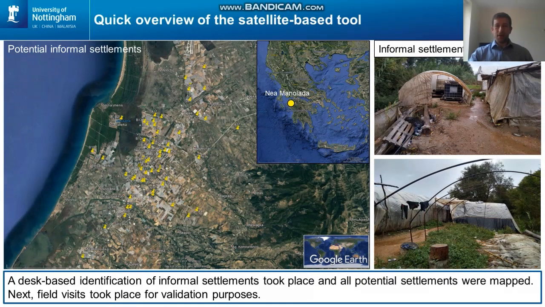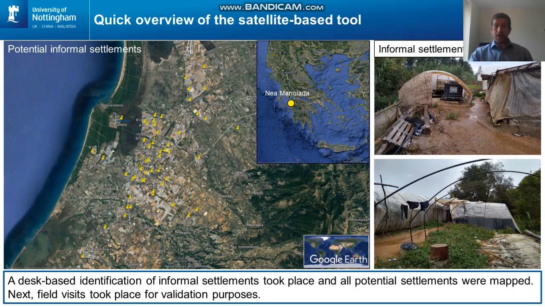Here, I will provide a very quick summary of how our tool operates, and I invite those interested to watch the second, longer version of this presentation, which gives more detail to the method. First, we conducted a desk-based analysis on high-resolution satellite imagery that we acquired from Airbus in order to locate potential informal settlements. We located around 50 settlements, and after that we visited the field in order to validate that what we see from space is actually the reality that we see on the ground.